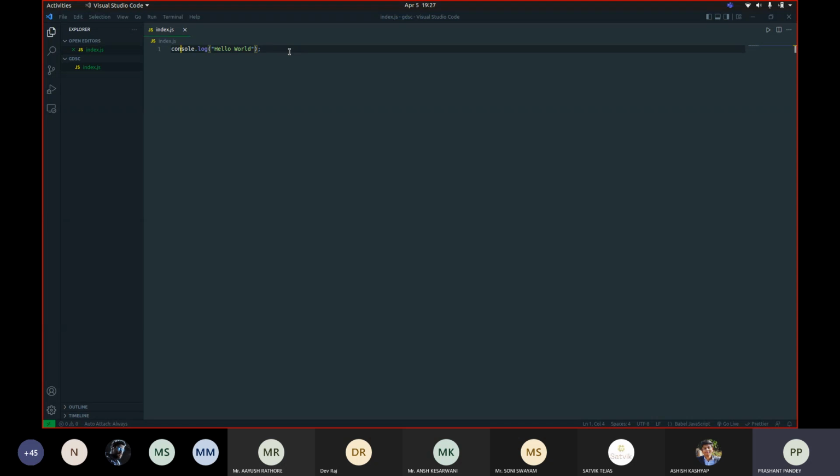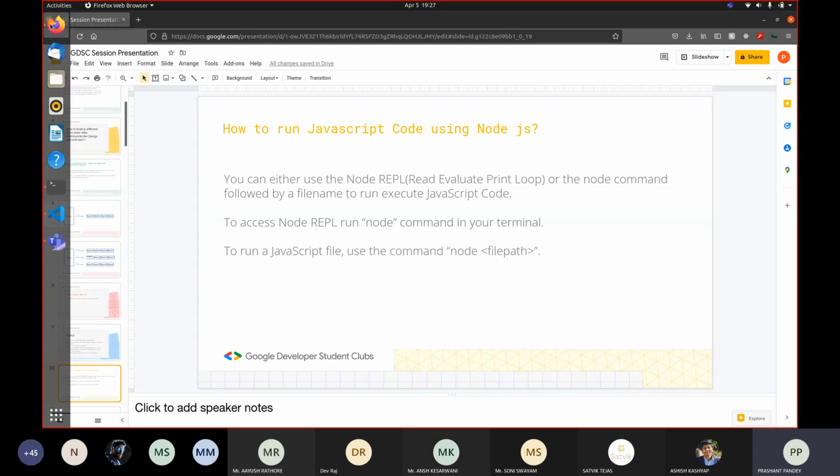We can also do much more than that. I'll show you, but this is just to show you how this works, how you can run JavaScript code using the Node REPL and the node command.